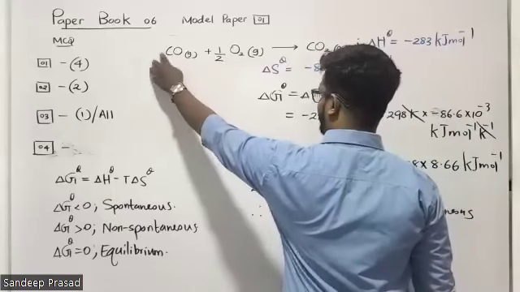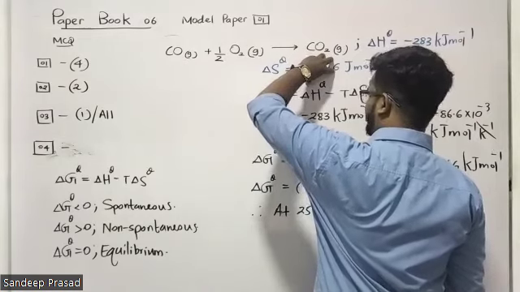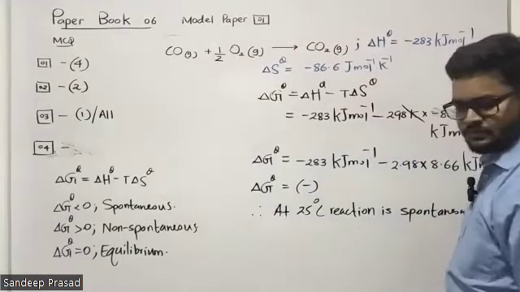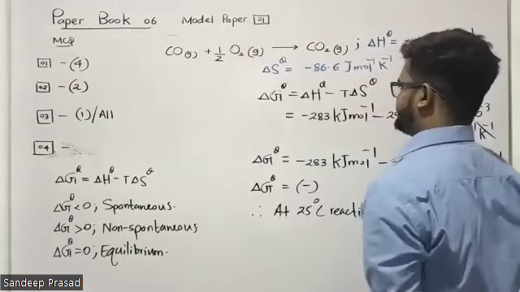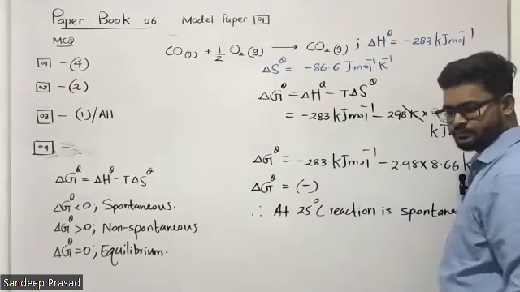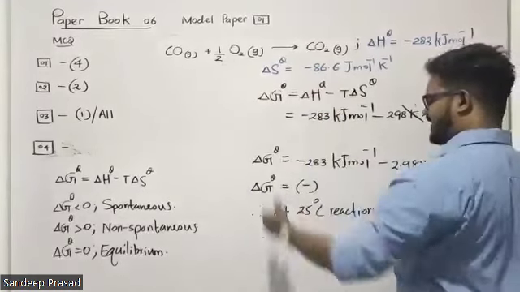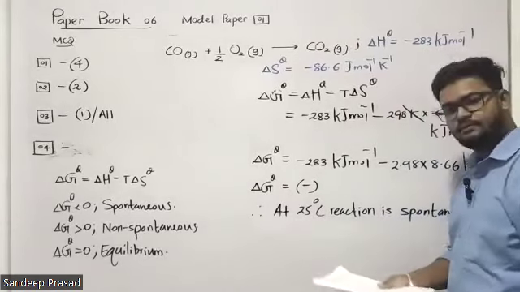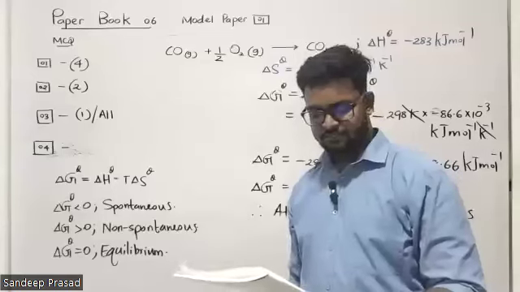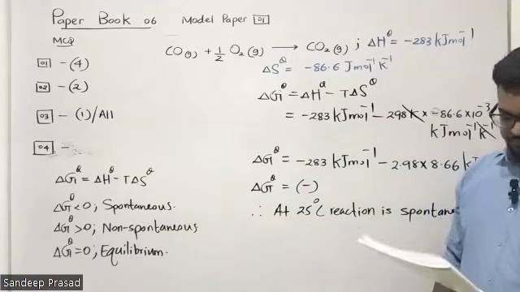You can see that here we have 1.5 gas molecules and here we have one gas molecule. That means the number of gas molecules is reducing. Therefore, the entropy change is always a negative value, whatever the temperature. So the statement they have given is wrong, because they have said the entropy change for the reaction above a temperature of 200 degrees Celsius is a positive value. That's wrong.